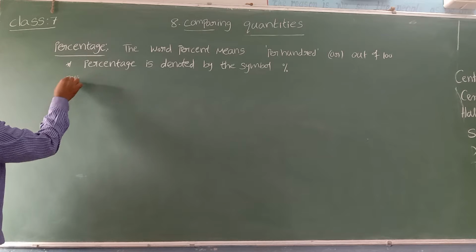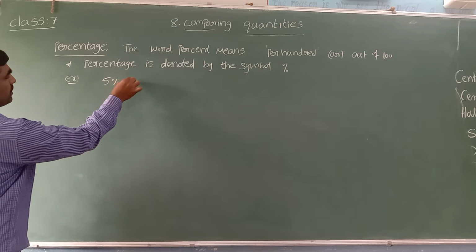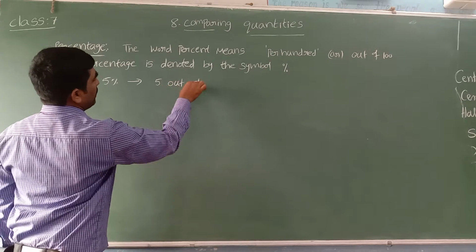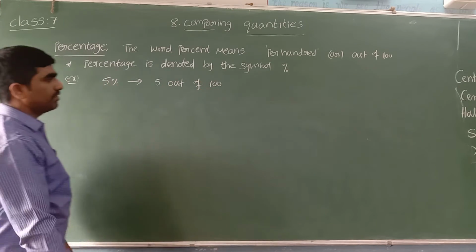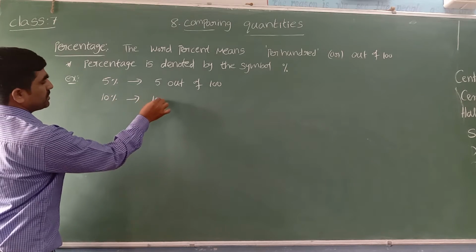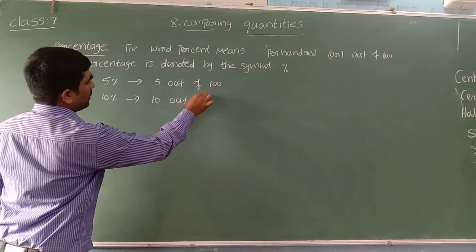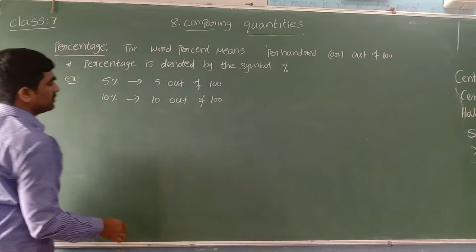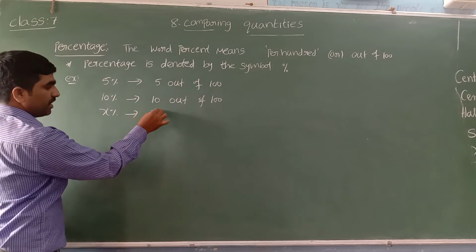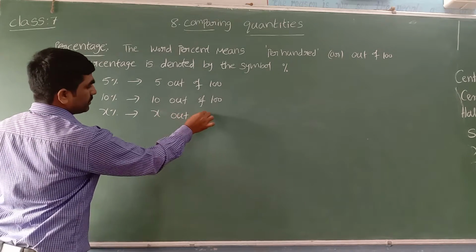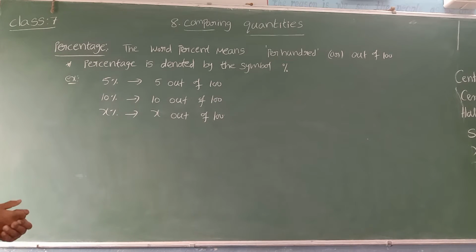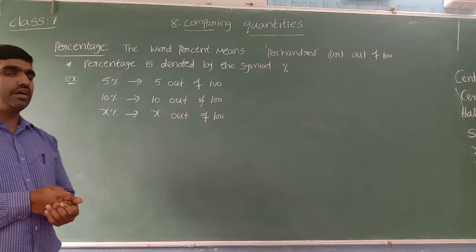For example, 5% means 5 out of 100. 10% means 10 out of 100. If I have X percentage, it means X out of 100. That is the meaning of the word percentage. It means we calculate it out of 100.